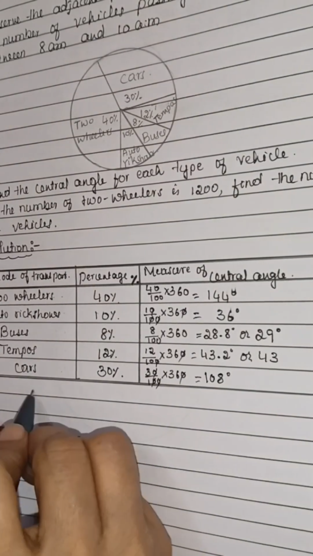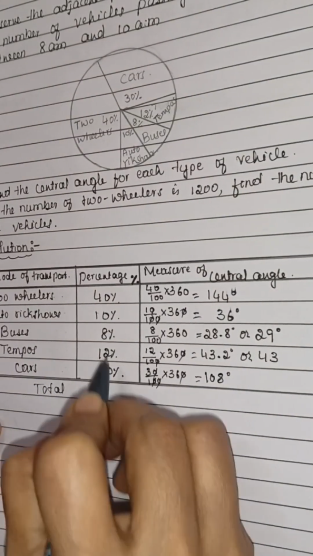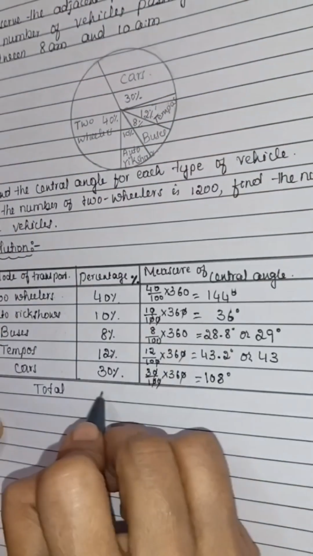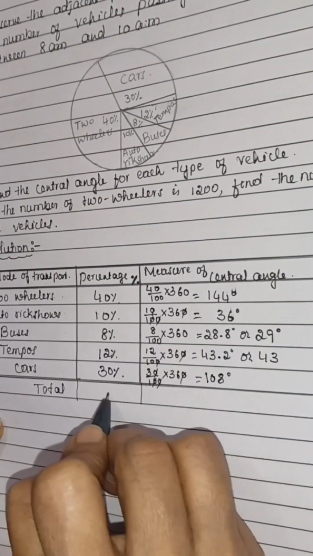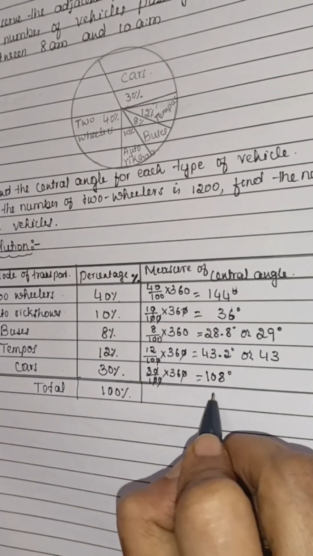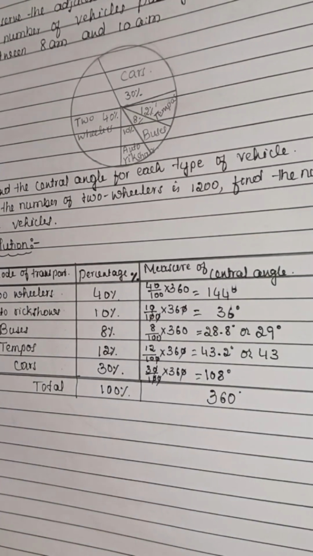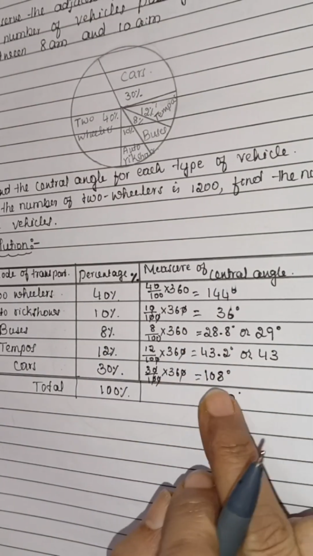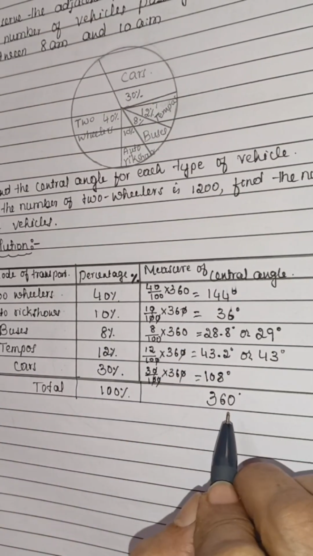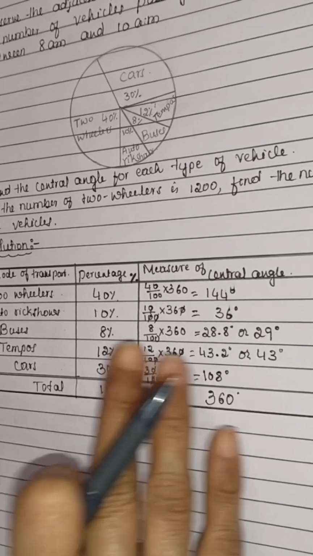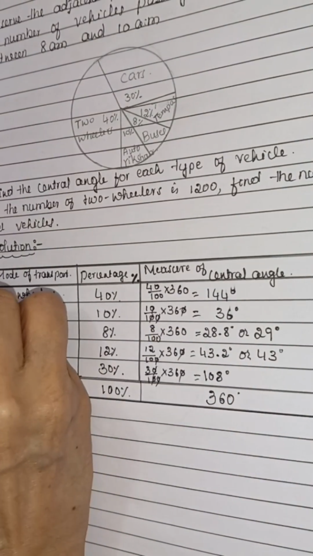So we can find the total also. This has to come 100 percentage, which is given. This is 100%. Now here this has to come 360. These are the central angles: 144 degree, 36 degree, 29 degree, 43 degree, and 108 degree. This is the solution for question number 1.